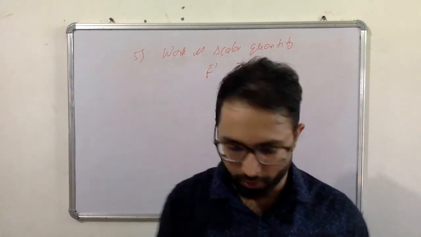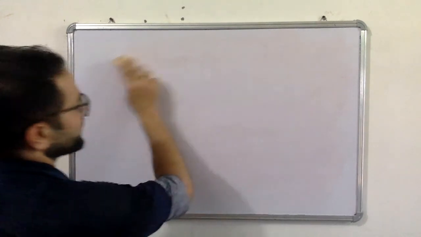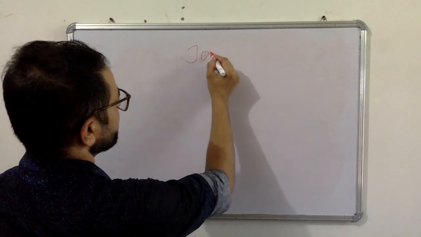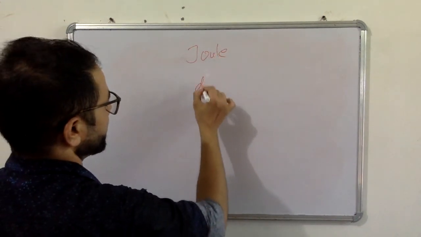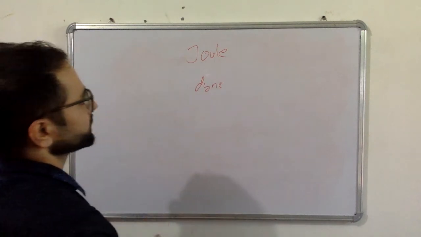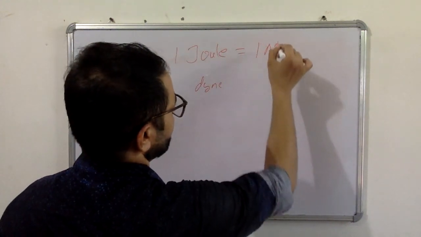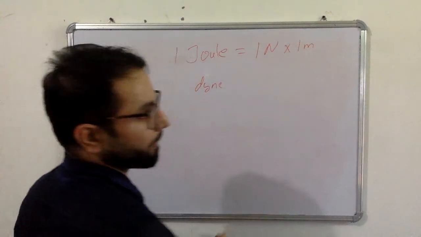Okay. Now what is the unit of work? For the SI system, the unit is joule, and for the CGS system, the unit is erg. So 1 joule is defined as the work done when 1 Newton force produces 1 meter displacement.